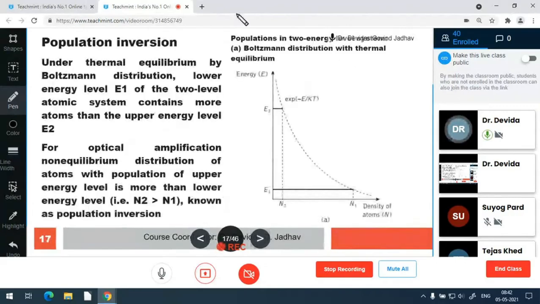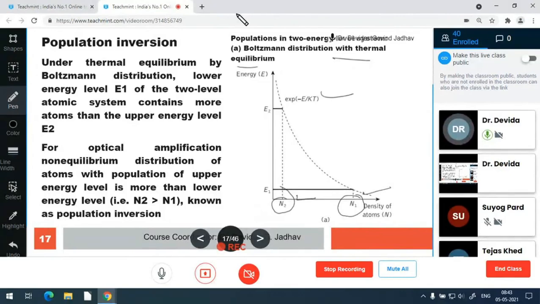In case of laser action, we require a population inversion. Population inversion means inversion of the thermal equilibrium state. In the thermal equilibrium state, the Boltzmann distribution applies, and this particular curve is followed by the atomic structure for the higher energy state density and lower energy state density of the atoms. So always the lower energy state density of the atoms is higher than the higher energy state density, but this does not support the amplification or radiation of a large number of photons.